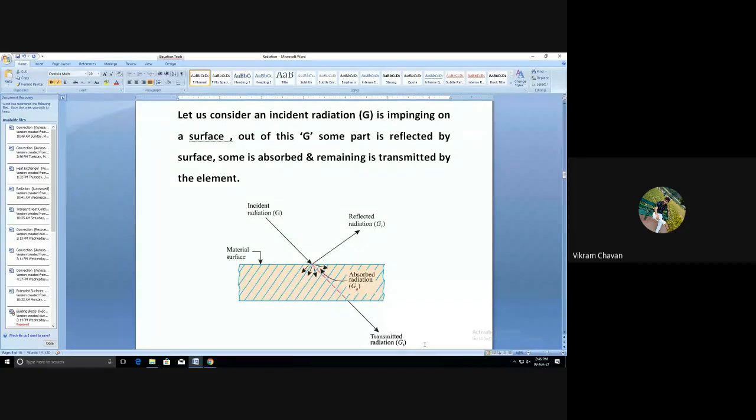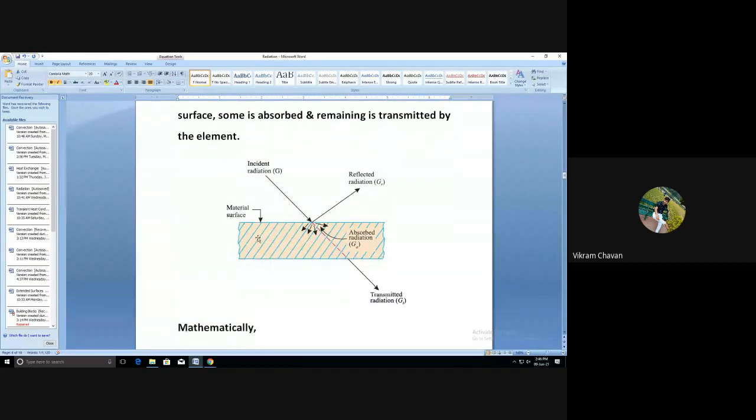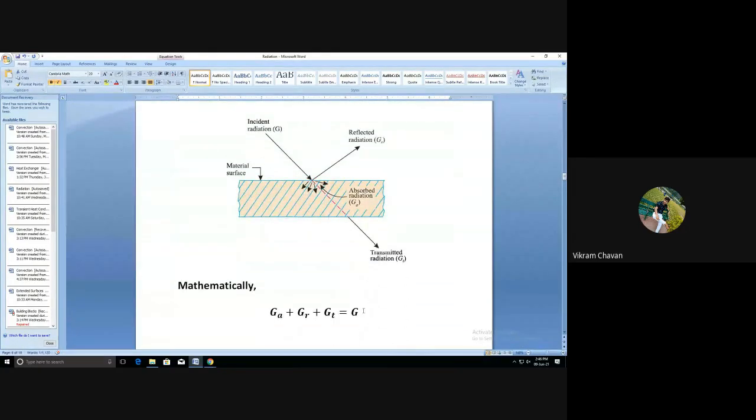Therefore the summation of absorbed, reflected and transmitted radiation should be equal to the incident radiation.